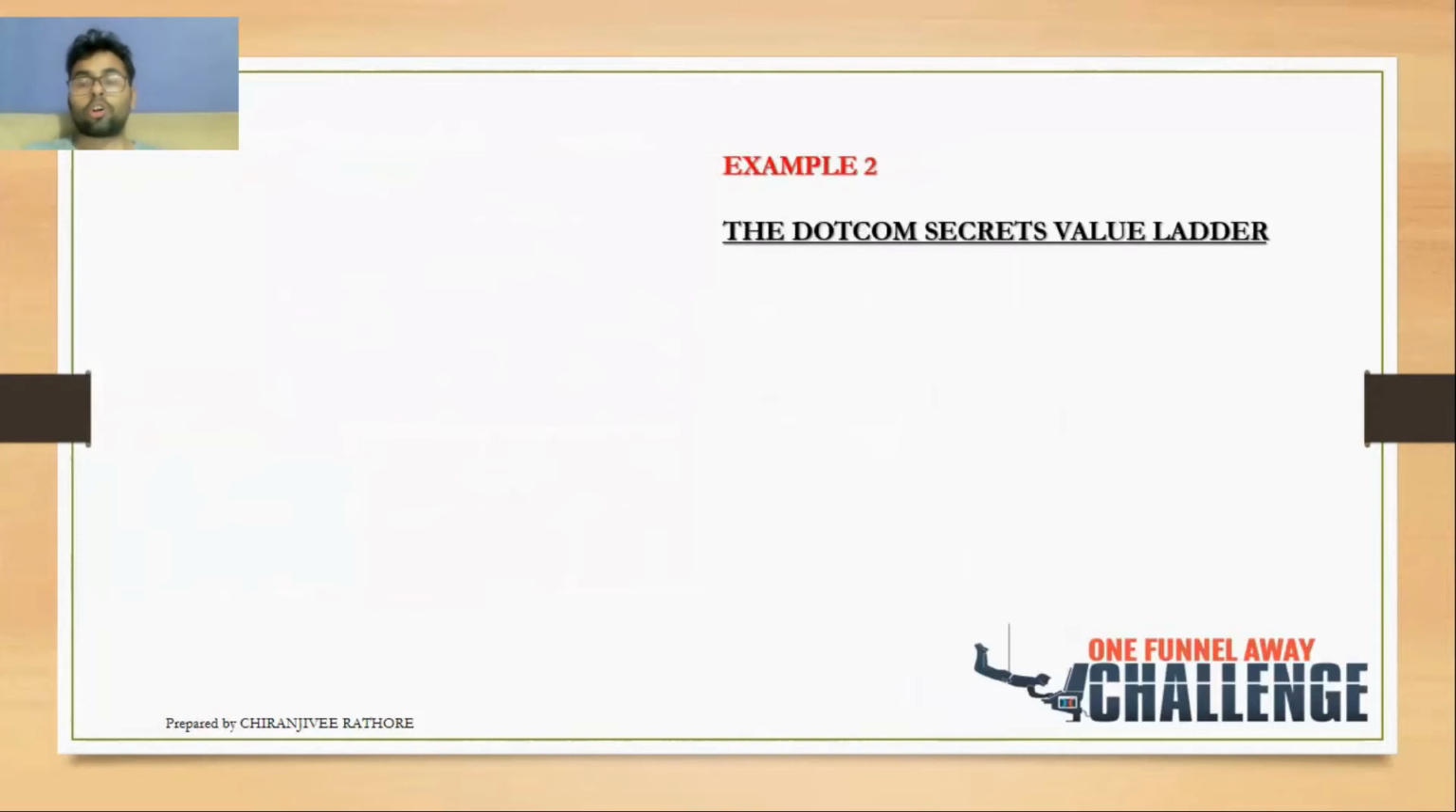So example two is the .com Secrets value ladder. What is the .com Secrets value ladder? Suppose you saw an ad about a free quiz. I'm just giving you an example of what Russell is doing in his .com Secrets value ladder. He's asking some free questions, you answer those questions, and you may land in the free book funnel. He's sending a free book to you, you just have to pay the shipping charges, and you get his free .com Secrets book.